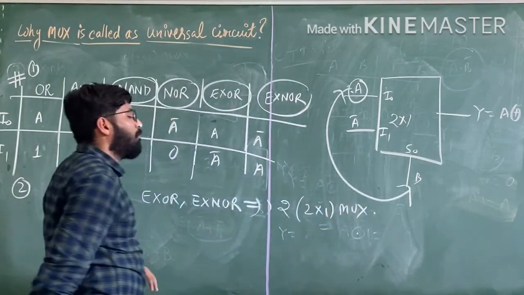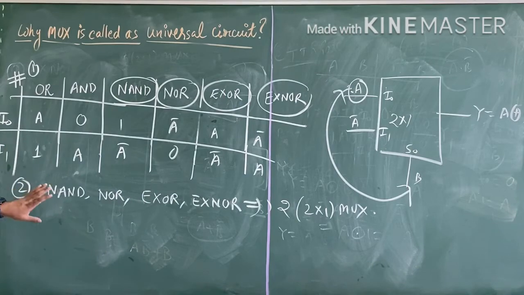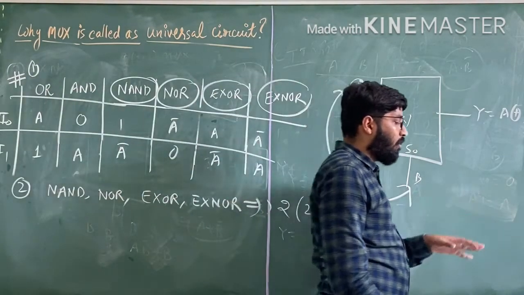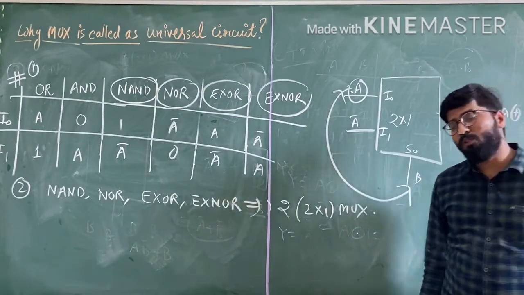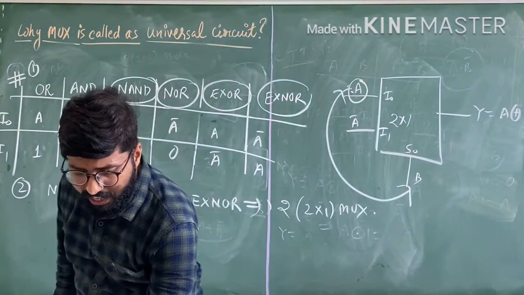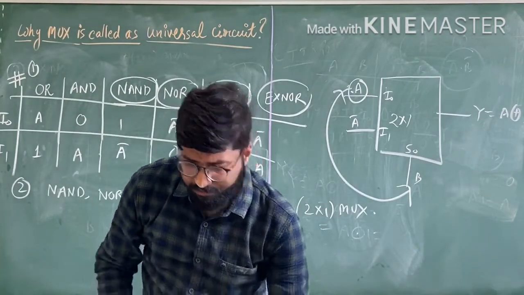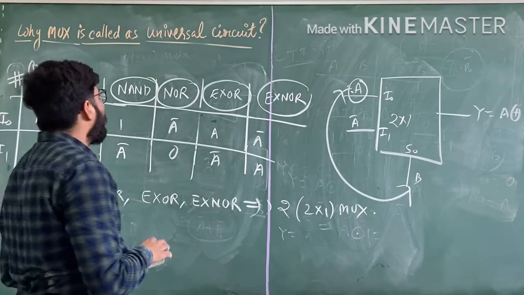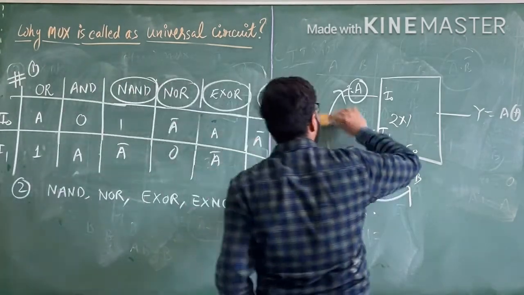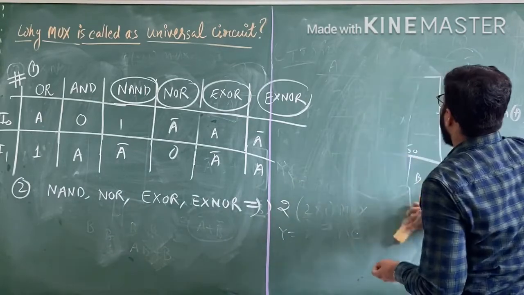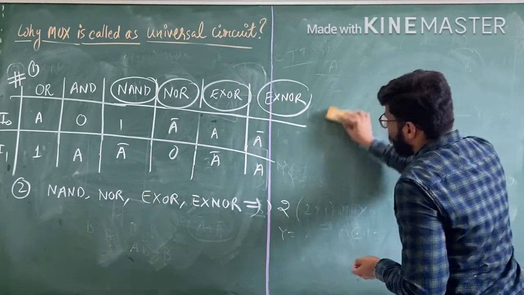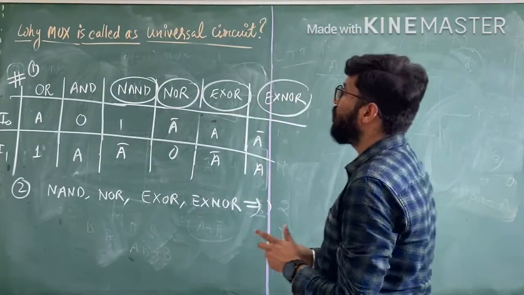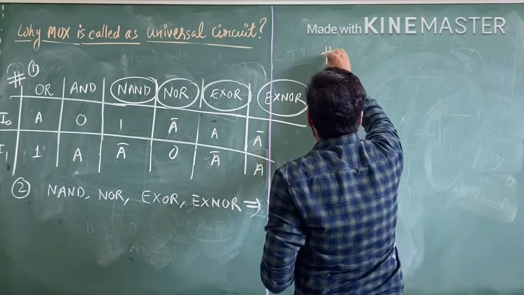So you have to keep in mind that in the implementation of NAND, NOR, XOR, XNOR, we require 2 cross 1 mux. Now I will revise the properties of XOR gate and XNOR gate. This is important for the question solving of multiplexer.